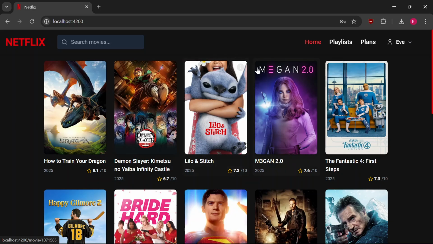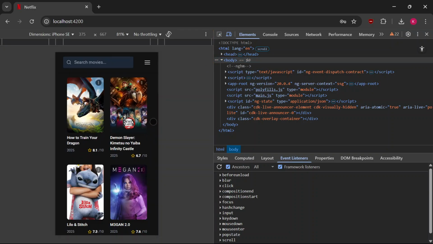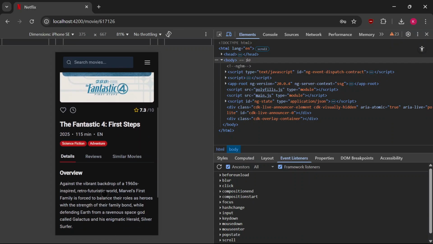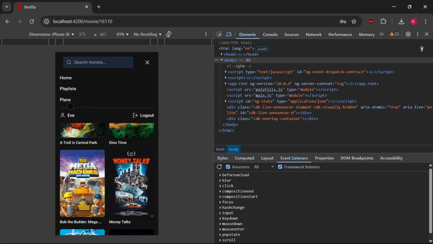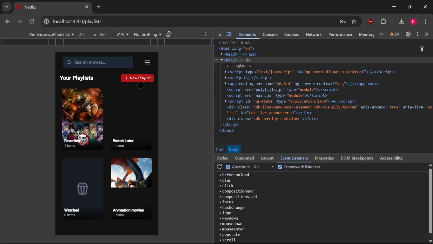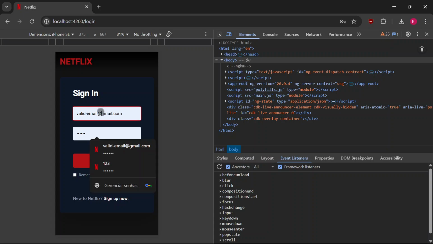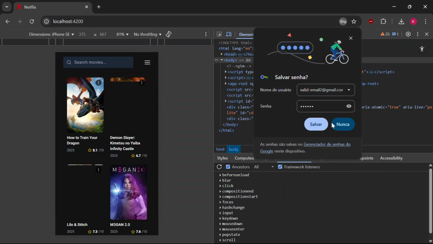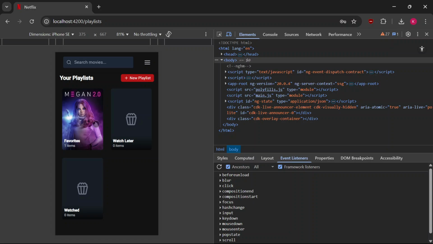It updates seamlessly. It also works with mobile. So let's try to emulate a mobile device right here. Everything that it can do in the desktop version, it can do here in the mobile version. It's really seamless. You can also log out from Eve's account and log into Diana's account. Now we have Diana's account right here, and we have her playlists, and we have Megan that we have added before.